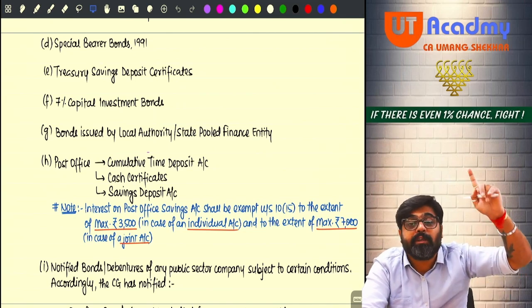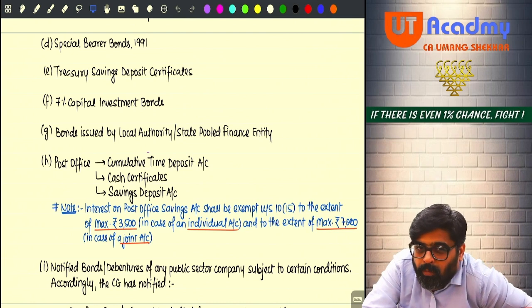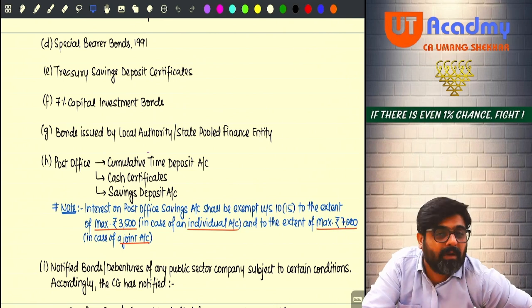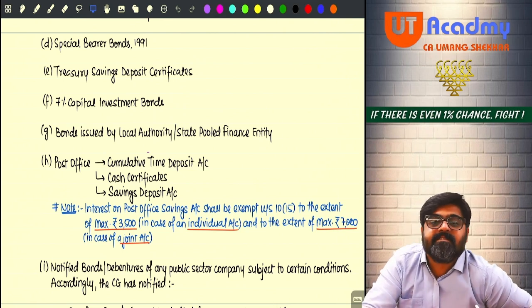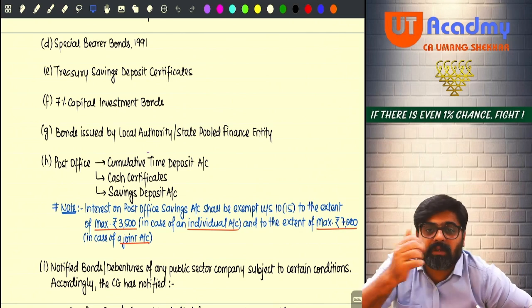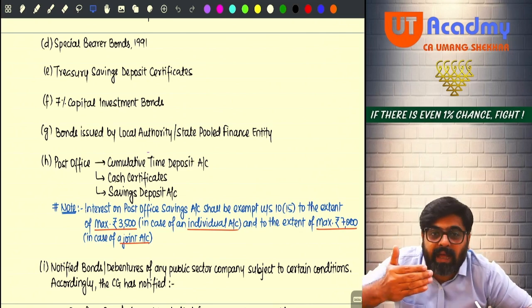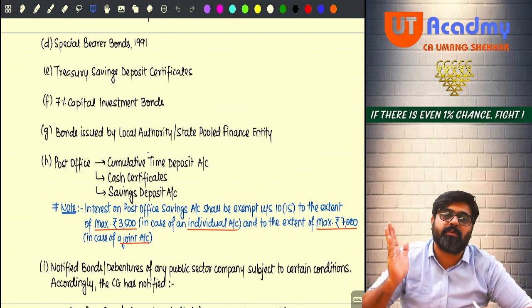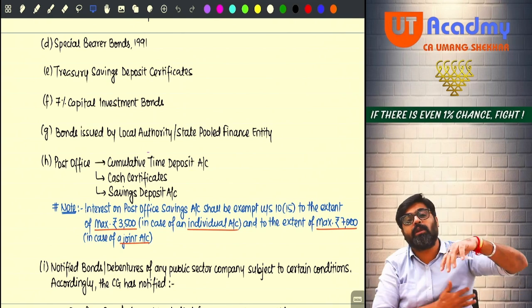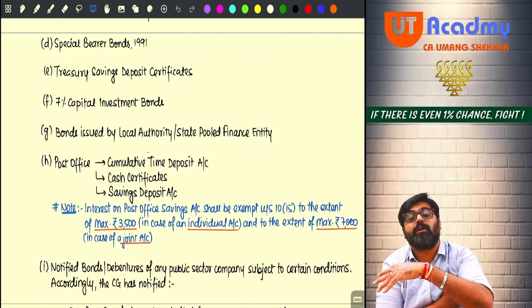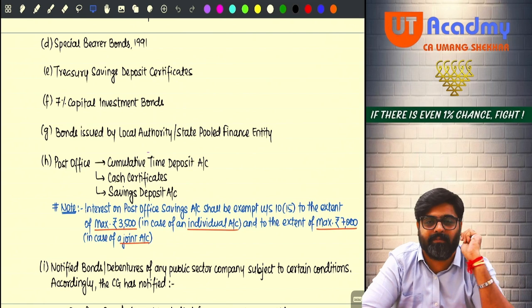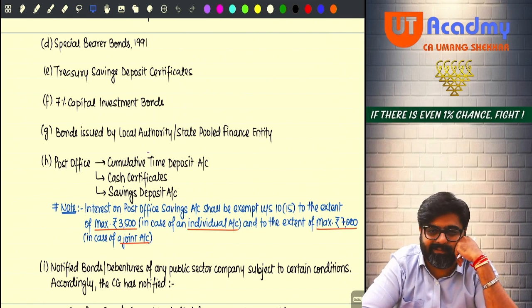Post office cumulative time deposit account. What is cumulative? What does time deposit mean? In the bank, when you keep a time deposit, it is known as FD, fixed term deposit. Sometimes you call it time deposit, sometimes term deposit, sometimes fixed term deposit, sometimes fixed time deposit, sometimes we call it sweetly fixed deposit, FD. Getting my point, sir?